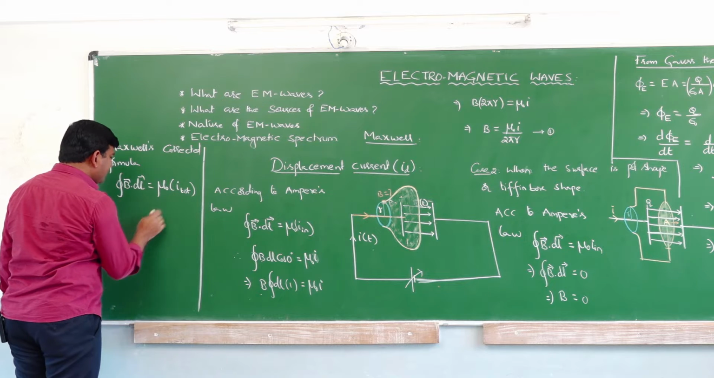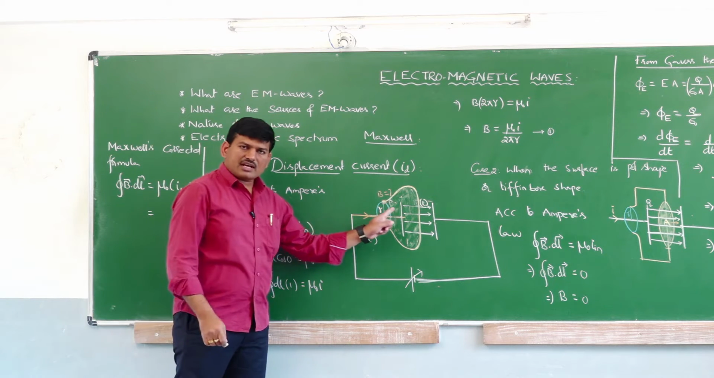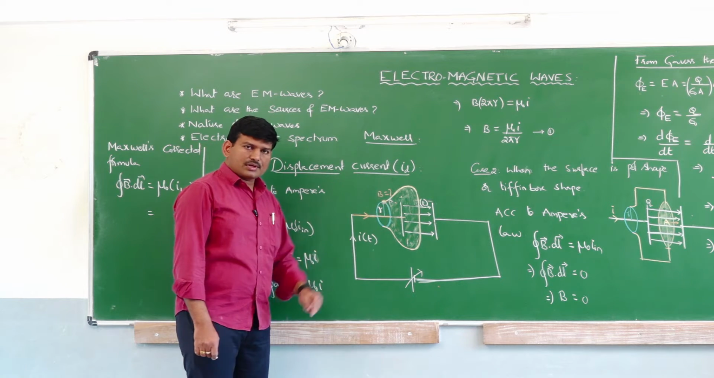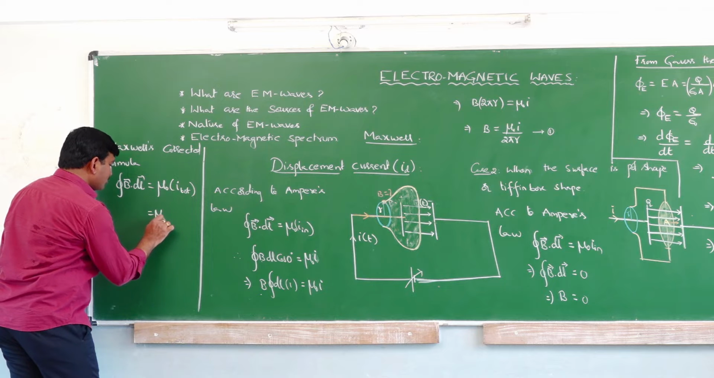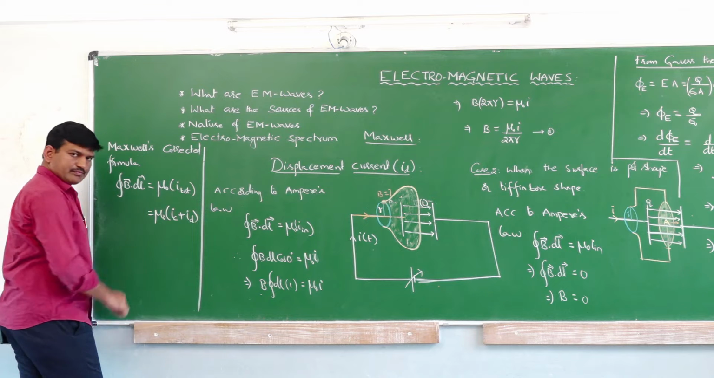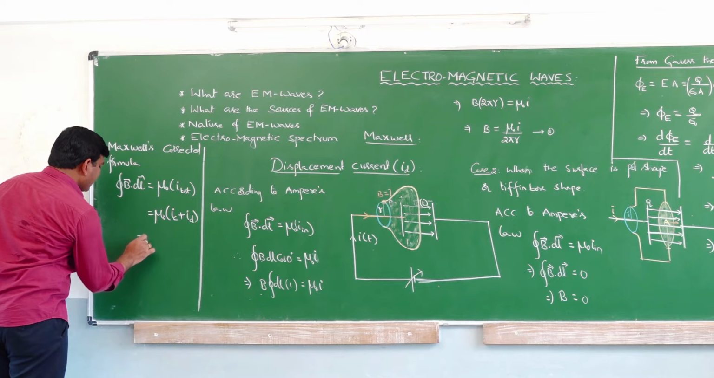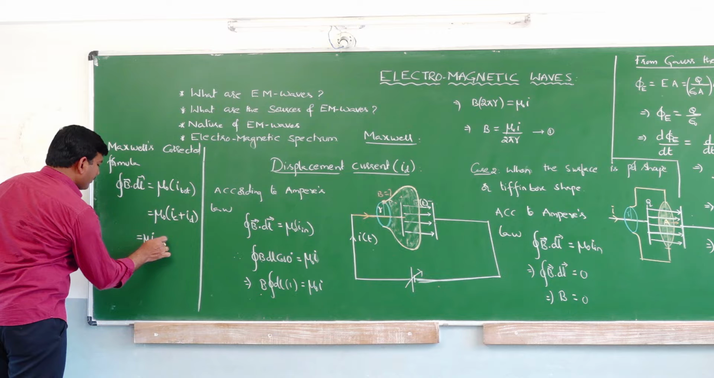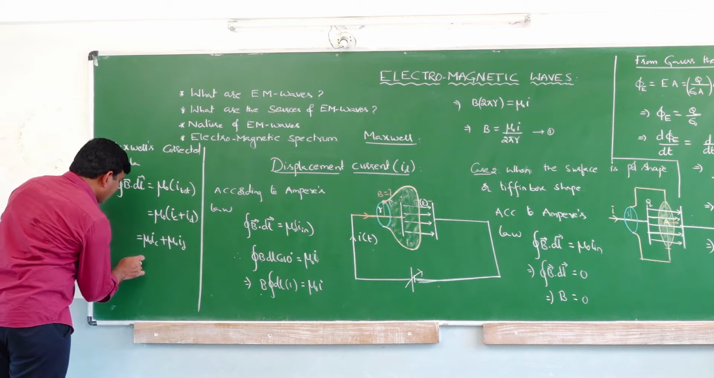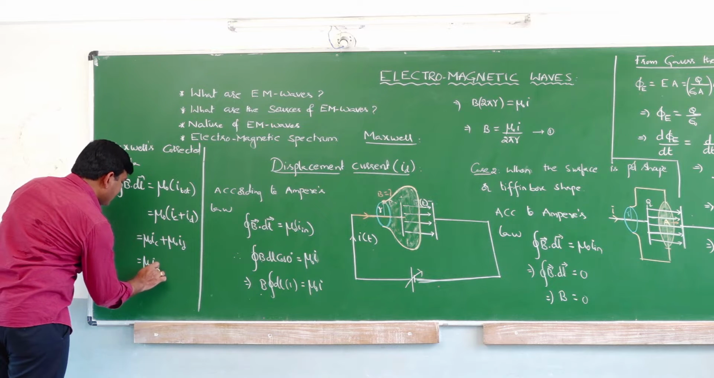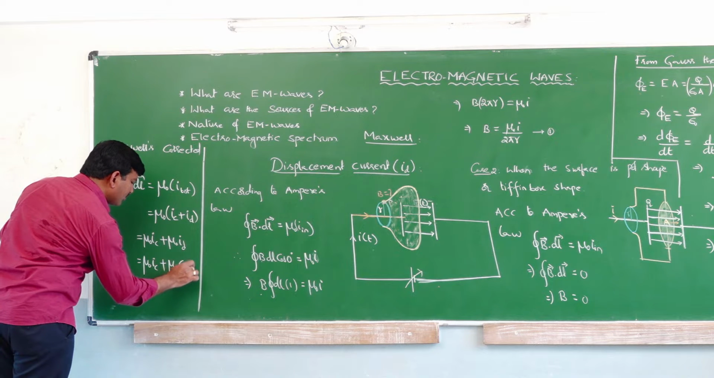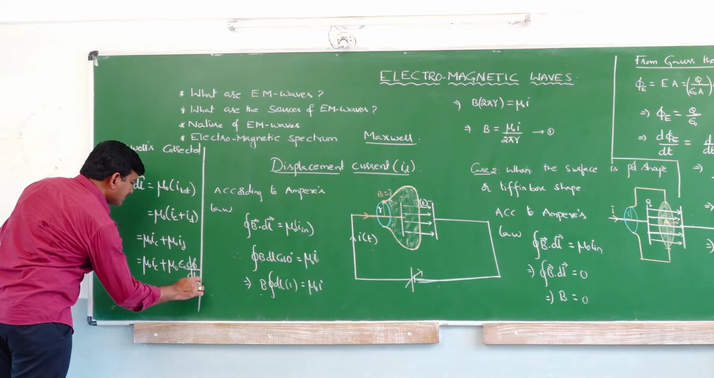What does this total current mean? Here in this wire we are having the conduction current, and in between the plates we are having the displacement current. So what is the total current? Mu naught into IC, conduction current, plus ID, displacement current, and hence I can write it as mu naught into IC plus mu naught into ID. But I got the formula for ID, therefore mu naught into ID is nothing but what? Epsilon naught into d phi E divided by dt.